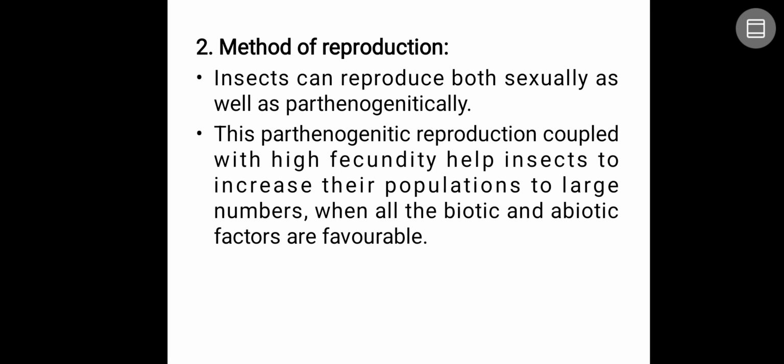In any other organism, either sexual reproduction or asexual reproduction will be there, but most animals have sexual reproduction. In the case of insects, it is not like that. It has both sexual and asexual reproduction. Asexual reproduction here is parthenogenesis. Even without fertilization, even without mating with the male, it can lay eggs and produce offspring. This parthenogenetic reproduction coupled with high fecundity helps insects to increase their population to large numbers when all the biotic and abiotic factors are favorable. If everything is favorable, you can expect a larger population.